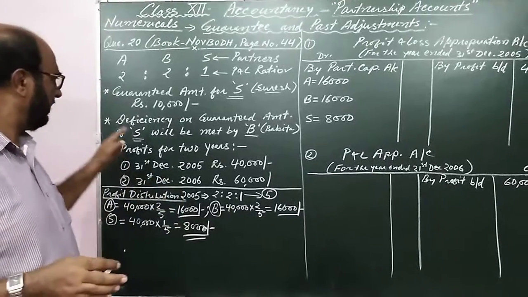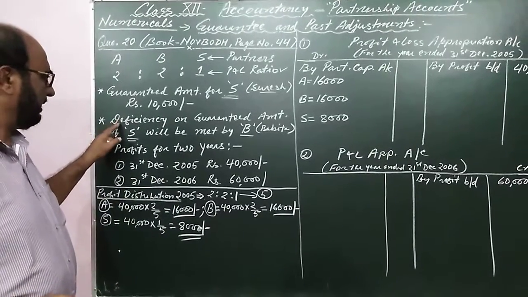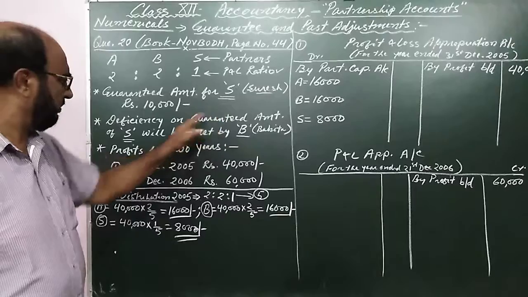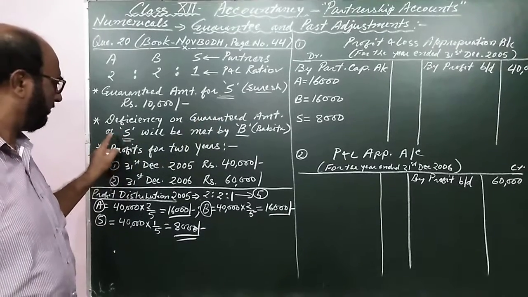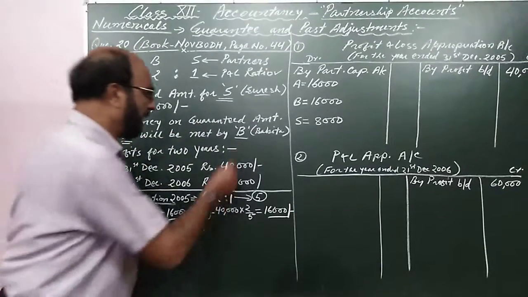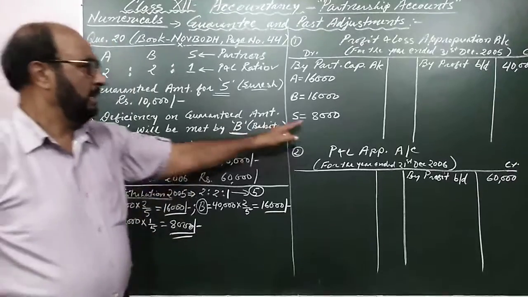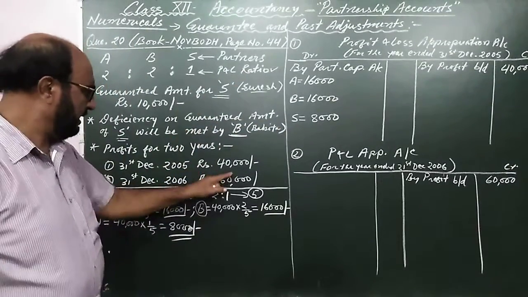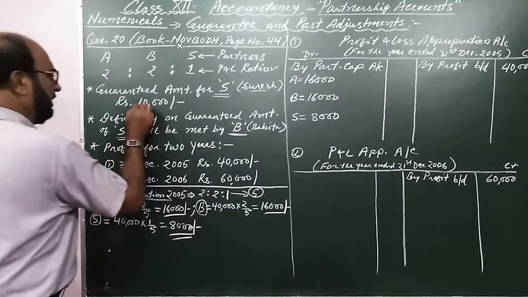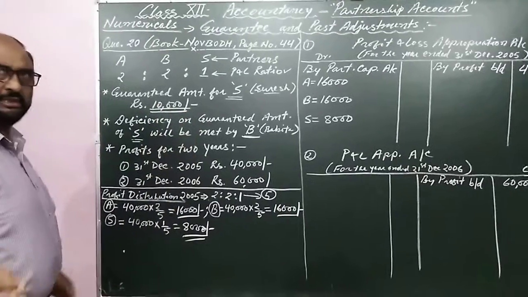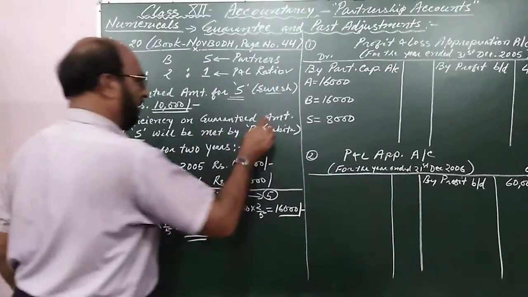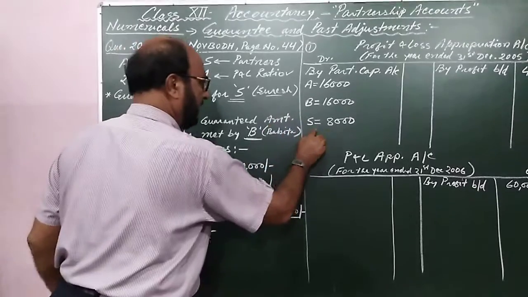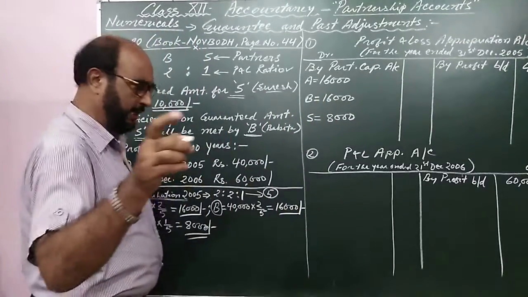But in the question it is clear instruction that the deficiency on guaranteed amount of S will be made by B. The guaranteed amount is written rupees 10,000. This is the guaranteed amount for Suresh and he has received rupees 8,000.